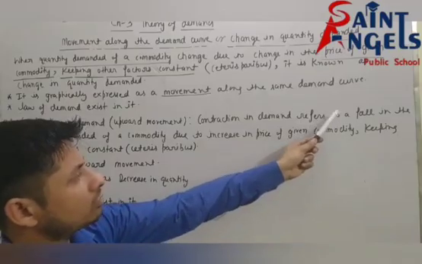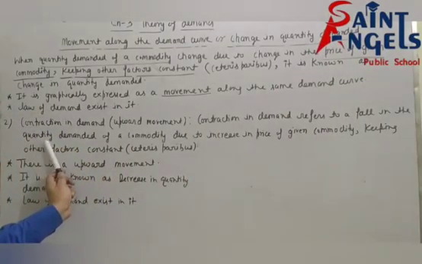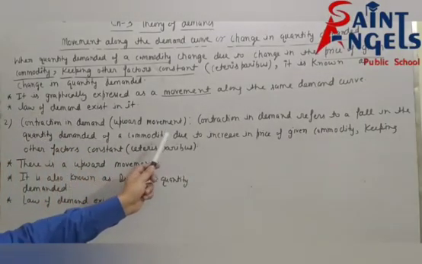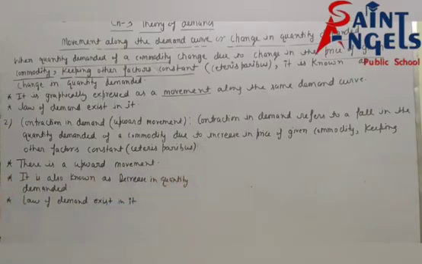Contraction in demand refers to a fall in the quantity demanded of a commodity due to increase in price of given commodity, keeping other factors constant. Now after this, see some point, there is an upward movement. It is also known as decrease in quantity demanded. Law of demand exists in it.